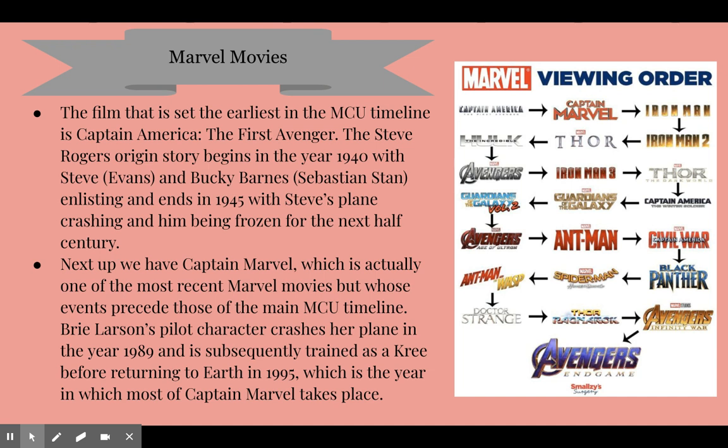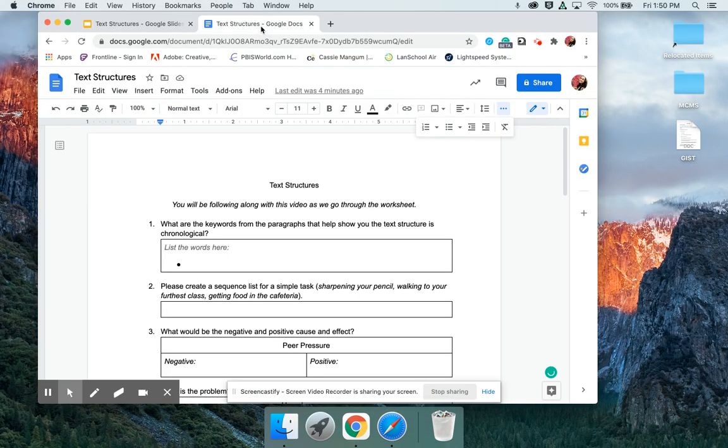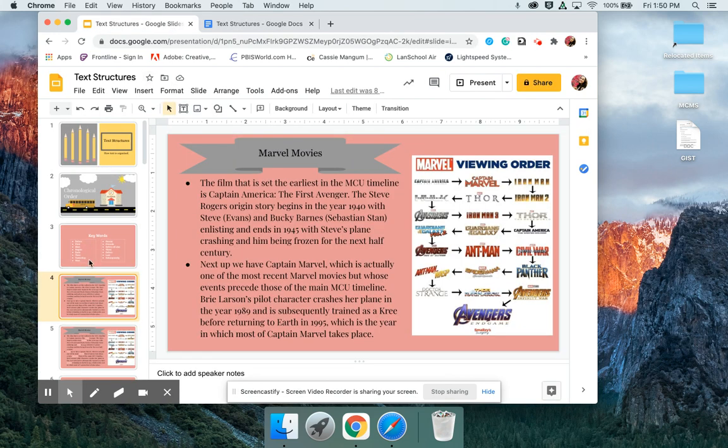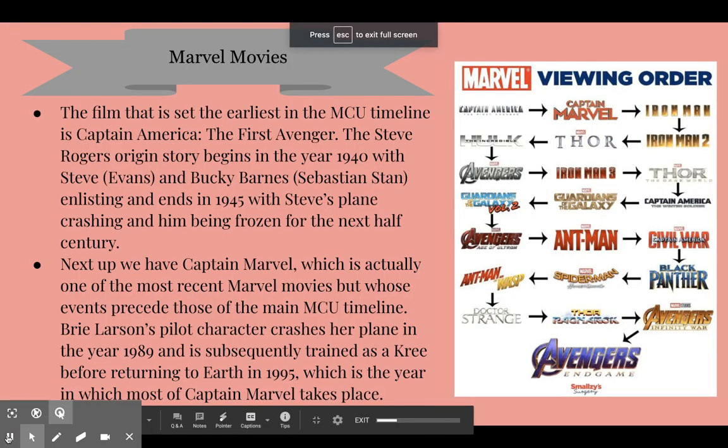Brie Larson's pilot character crashes her plane in the year 1989 and is subsequently trained as a Kree before returning to Earth in 1995, which is the year in which most of Captain Marvel takes place. Okay, so pause your video and go over to text structures, and I want you to list all of the keywords that you saw in that first paragraph.